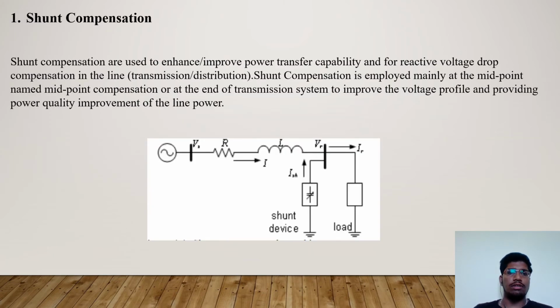Shunt compensation. Shunt compensation is used to improve power transfer capability and for reactive voltage drop compensation in the line, in either the distribution or transmission system. Shunt compensation is employed mainly at the midpoint, named midpoint compensation, or at the end of the transmission line to improve the voltage profile and provide power quality improvement for the line power. As we can see, the shunt compensation circuit is shown in the beginning.